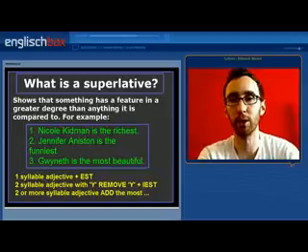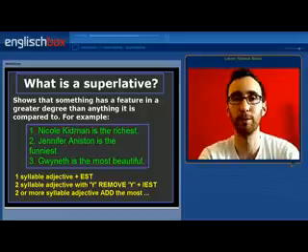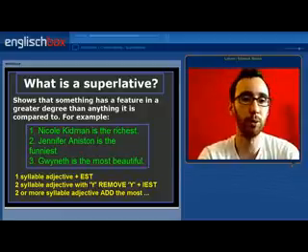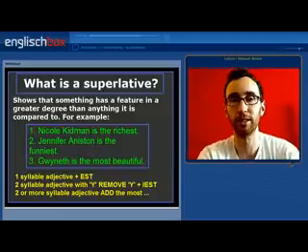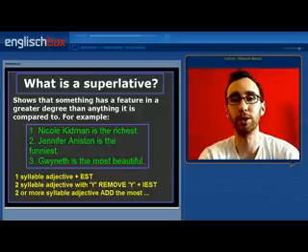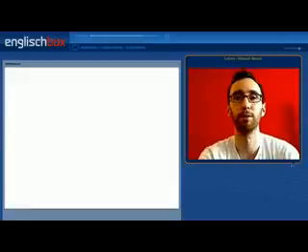If you have a one-syllable adjective, you add est. Tall becomes tallest, for example. If you have a two-syllable adjective ending in y, you remove the y and add iest. So funny becomes funniest. And if you have a two or more syllable adjective, then you add most before the adjective, or the most. So the most beautiful, for example.